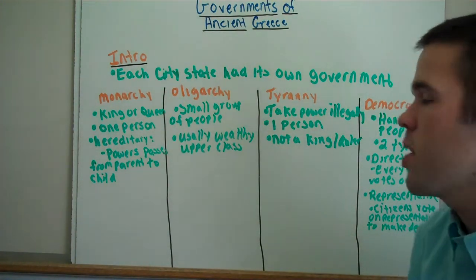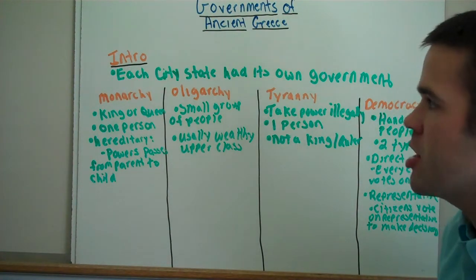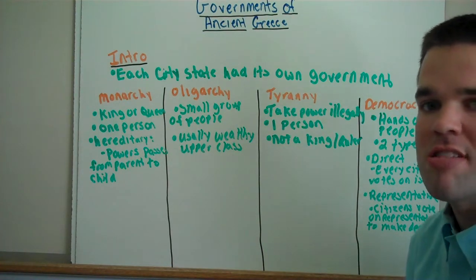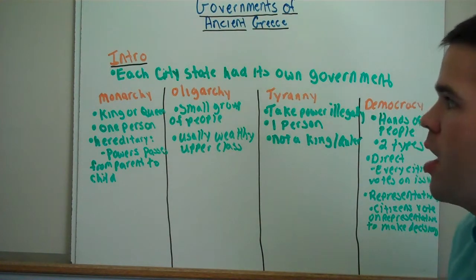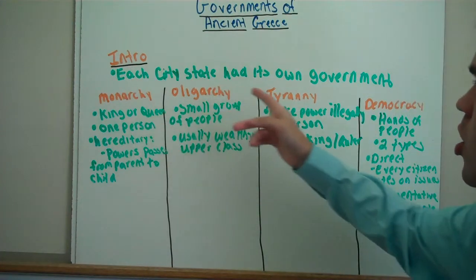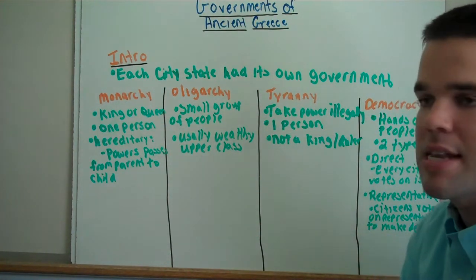Each Greek city-state, whether it be Athens, Sparta, Thebes, Corinth, or any other city-state in ancient Greece, had its own government. Each city-state could choose its own government when it was founded. The four main types of government were, as have already been stated earlier, monarchy, oligarchy, tyranny, democracy. We're going to go over each one of these in detail.